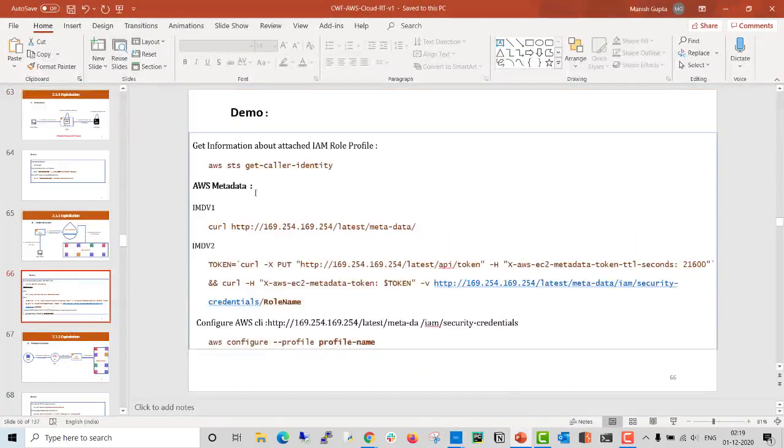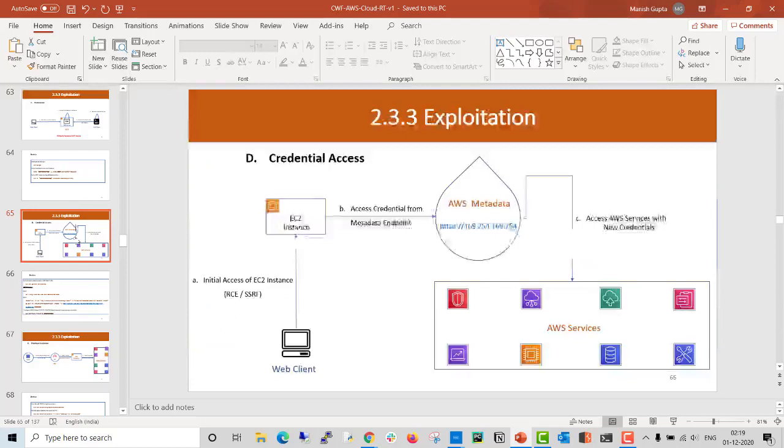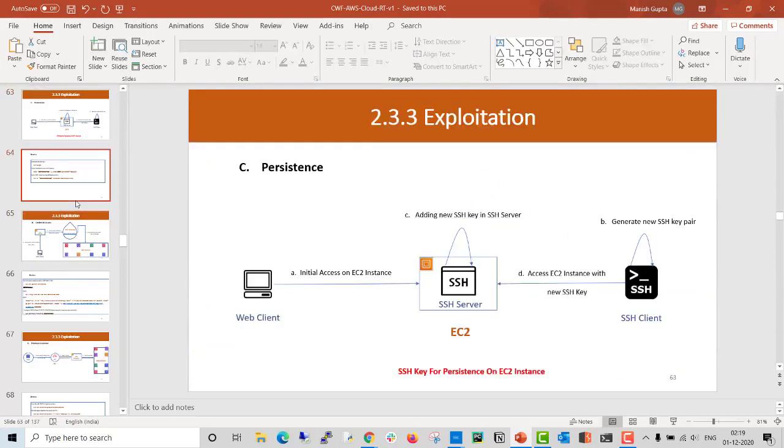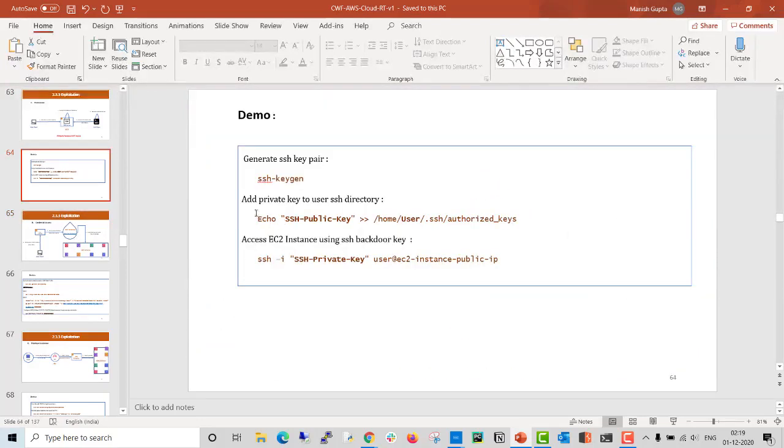So these are the commands. First, you have to generate the key. Then you have to add your own public key to the user's directory in this file, and again use the private key to access this machine. This is how you can perform persistence if you are using an SSH key as a persistence method on an EC2 instance. So this is all about this video.